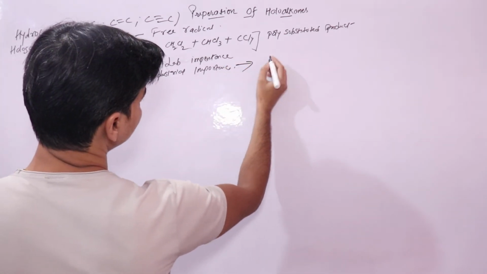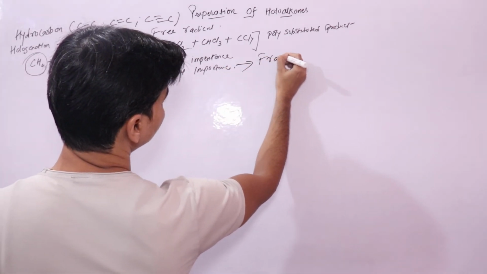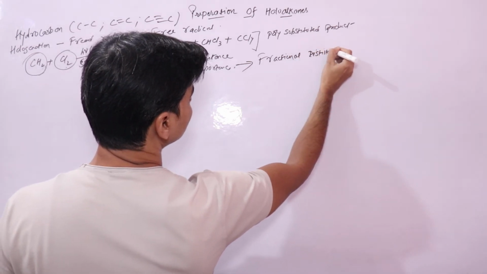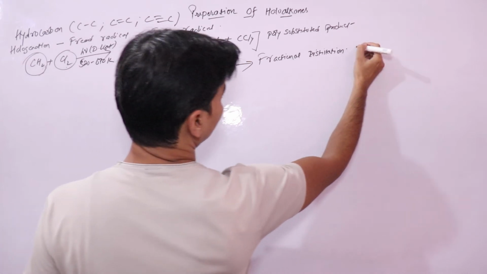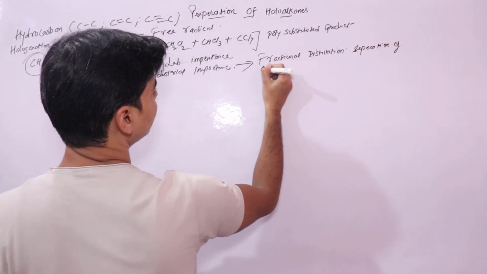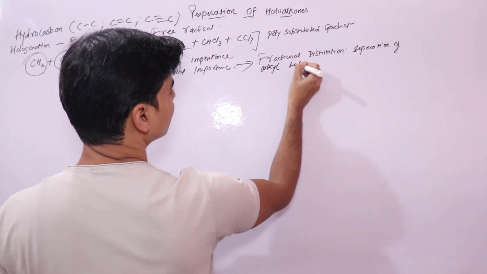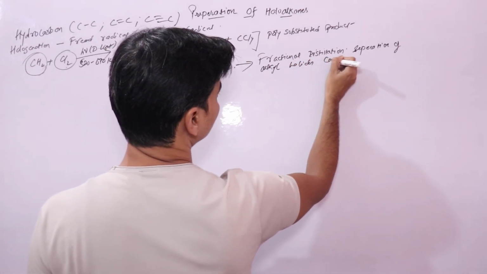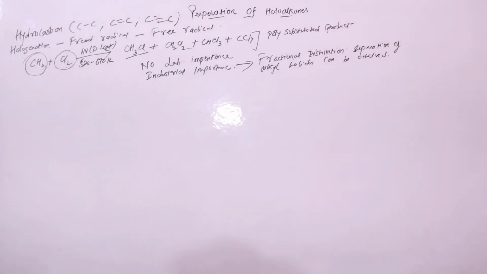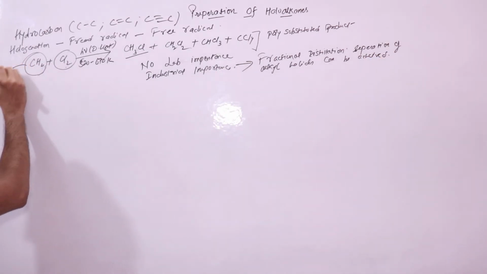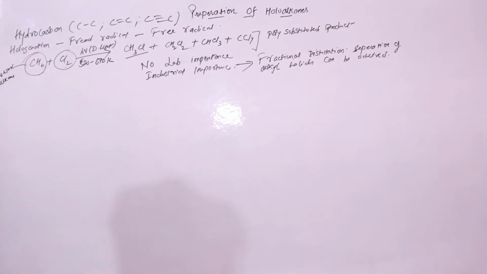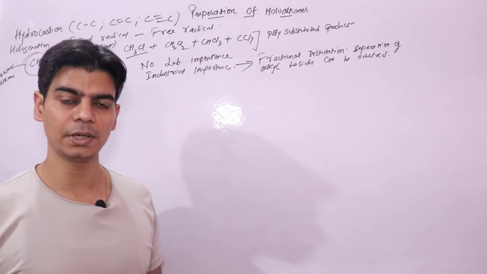In industrial preparation, using fractional distillation, separation of alkyl halides can be achieved, right? Now this was your lower alkane, and your lower alkane resulted into the formation of polysubstituted alkyl halides.